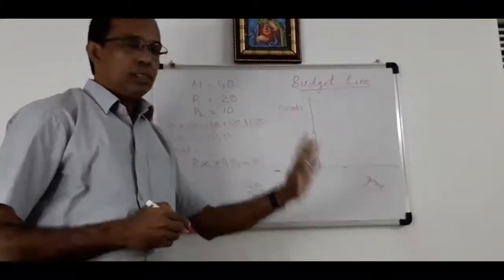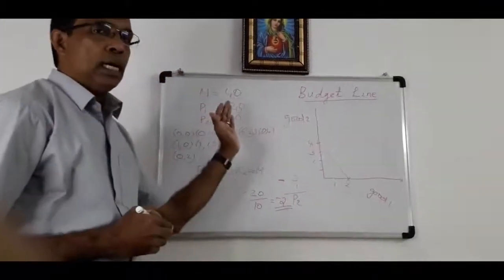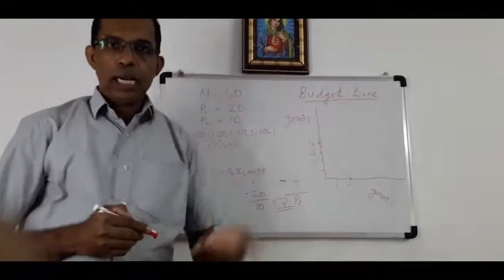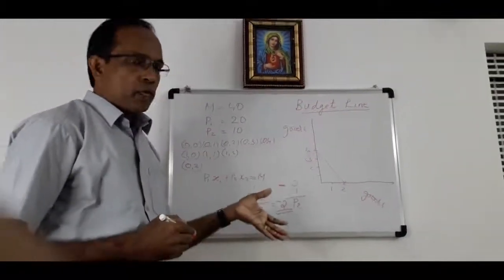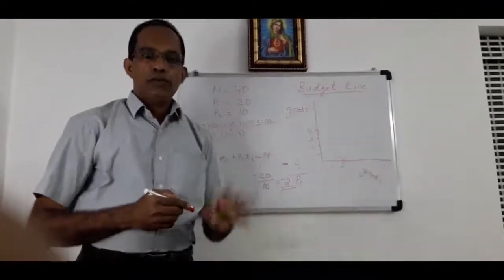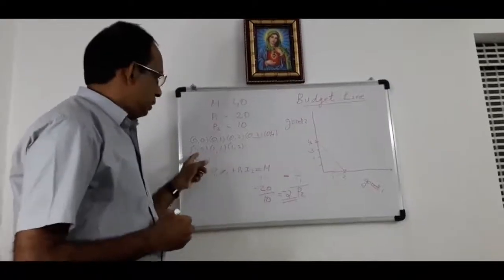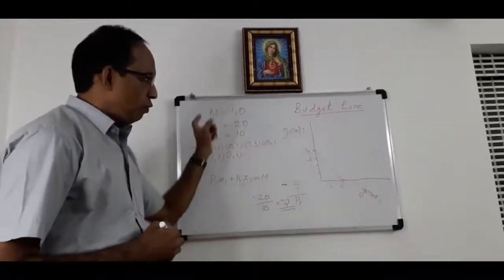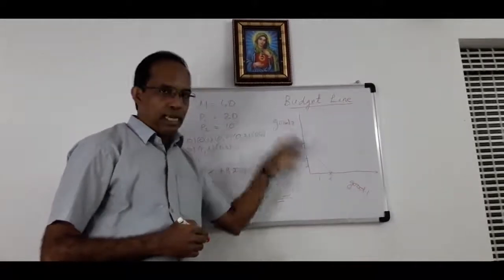And what are the points that we studied today? First we studied what is a consumption bundle. Then we studied budget sets. In order to make a budget set and budget line, we studied 4 assumptions. Then we studied how to draw a budget line.